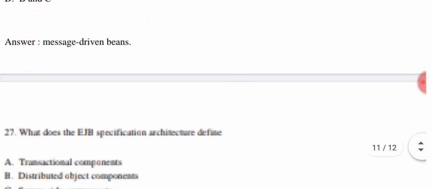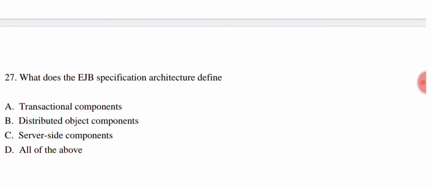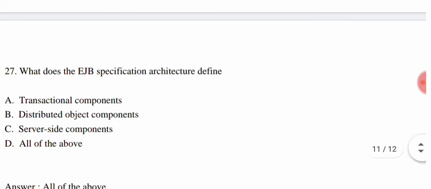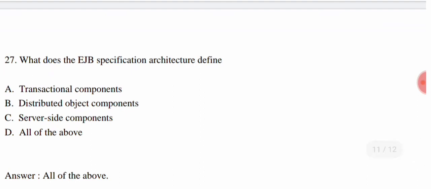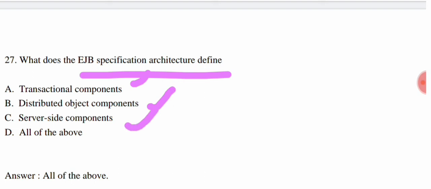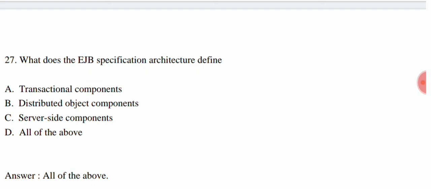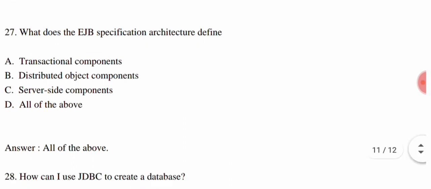The next question is, what does the EJB specification architecture define? They are giving four options. Option A, transactional components. Option B, distributed object components. Option C, server side components, and option D, all of the above. So the correct answer is option D, all of the above. Here the EJB specification architecture defines transactional components, distributed object components, and server side components. So all three are correct. In short, option D is correct. Now we come to the next question.